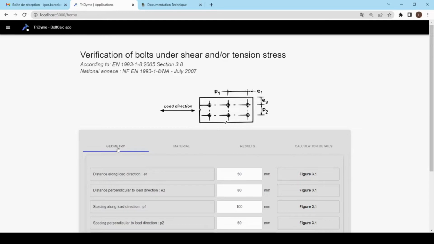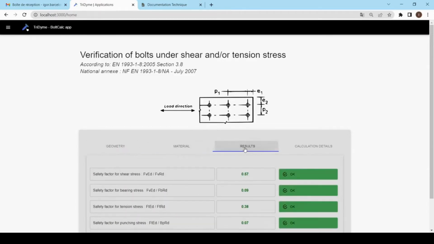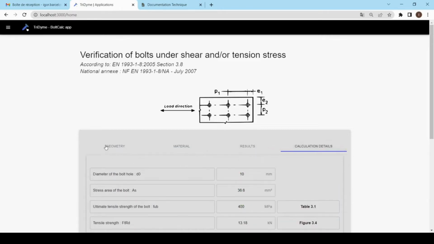Here we have geometry, material, results, and calculation details. The first two windows are for the inputs. The last two windows are for the outputs.